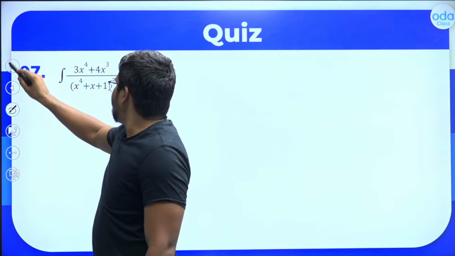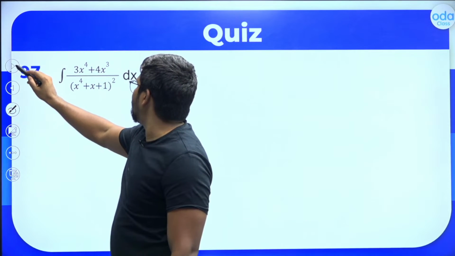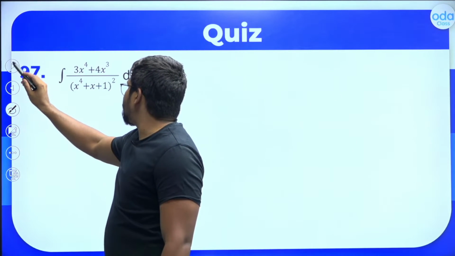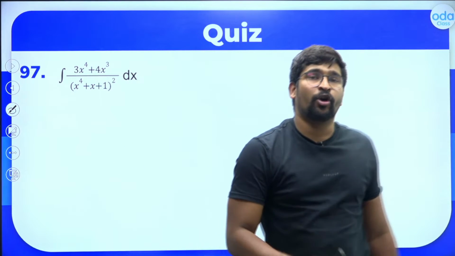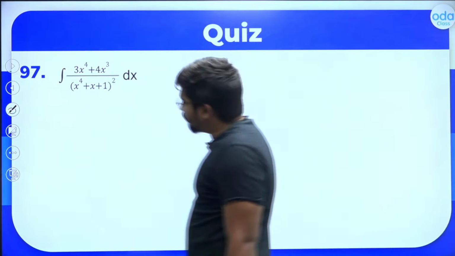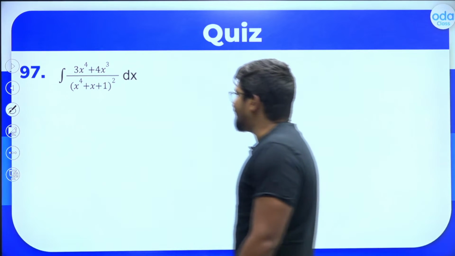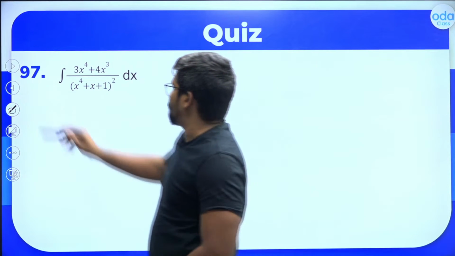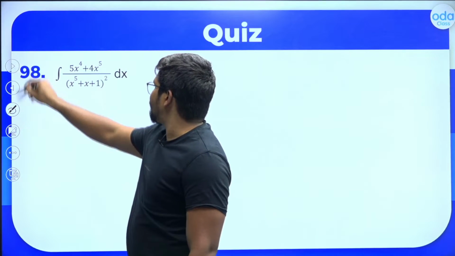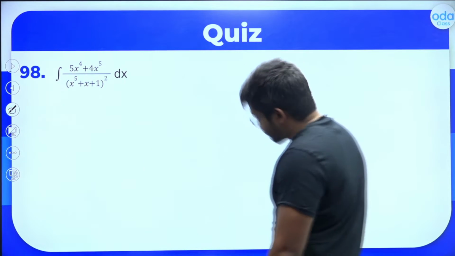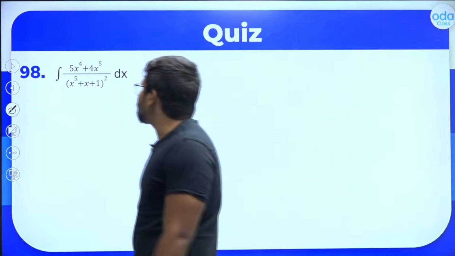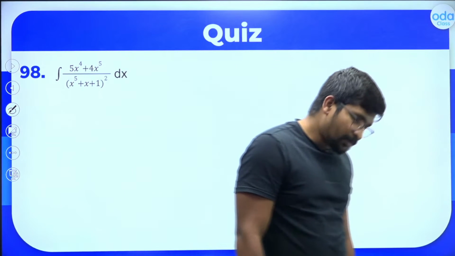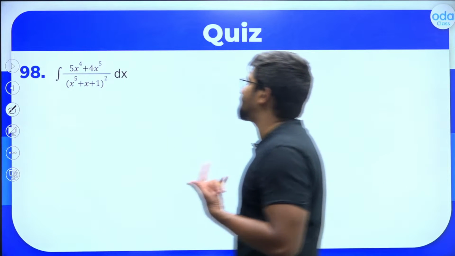Now, I am giving you the homework for the next class. Very similar question, but not the exact same question. The substitution and what you take outside from the denominator will be slightly different here. So try to solve this. The question is the integral of 3x raised to 4 plus 4x cubed divided by x raised to 4 plus x plus 1, the whole square. Another very similar question, of the same type: the integral of 5x raised to 4 plus 4x raised to 5 divided by x power 5 plus x plus 1, the whole square. So try to decode these two questions and solve them.